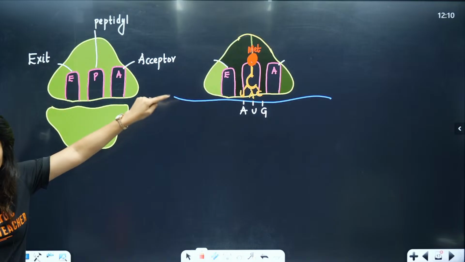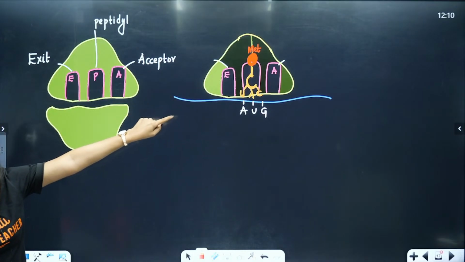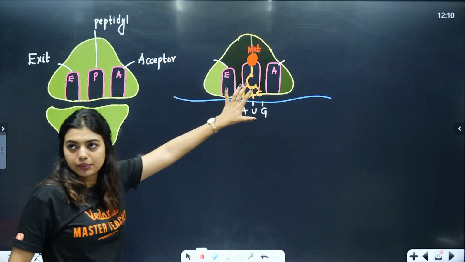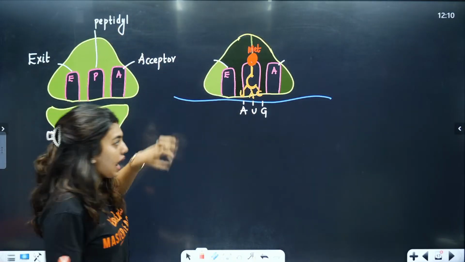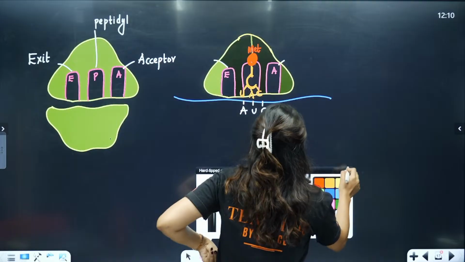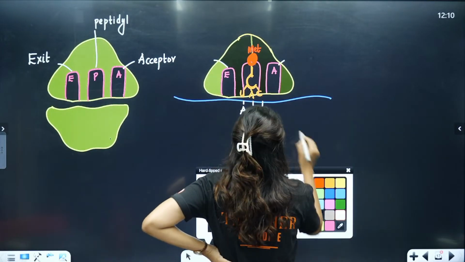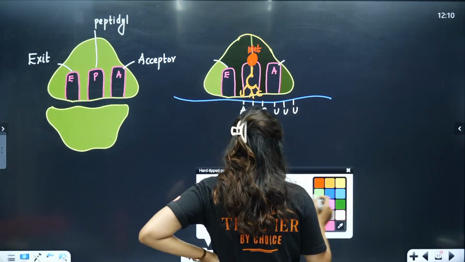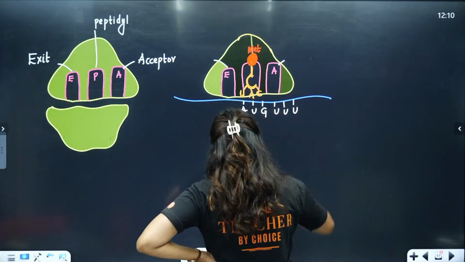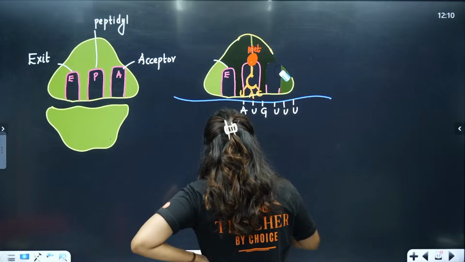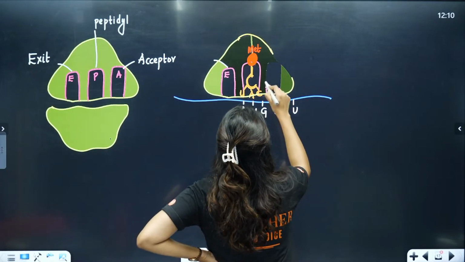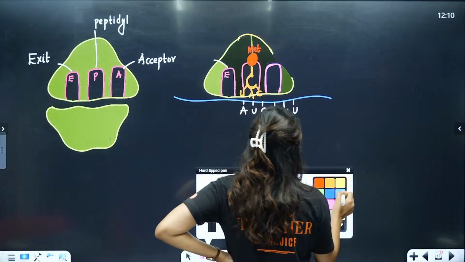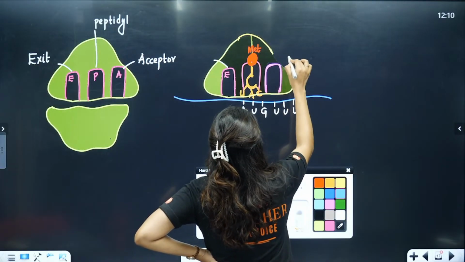Now after attaching this methionine, what will they do, students? It will be ready to leave. And then the next person will be waiting. Let's say here we have U. Here on the acceptor side, you will see another tRNA. I'm just erasing the site so that you know. On the acceptor side, we will have another tRNA who is waiting.